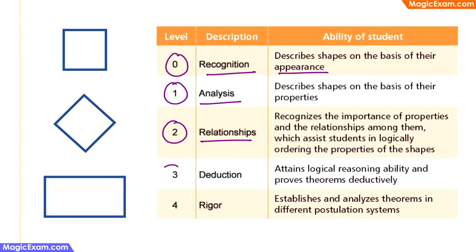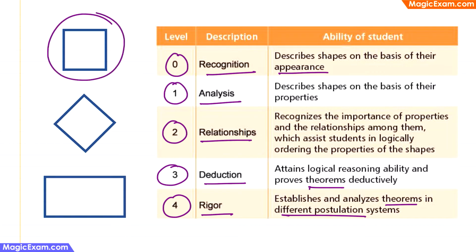And level 3 is about deduction, where the student is able to understand the properties and prove theorems on the basis of his understanding. And level 4 is about rigor, where the student is able to establish theorems and also do the correlation between different postulation systems.